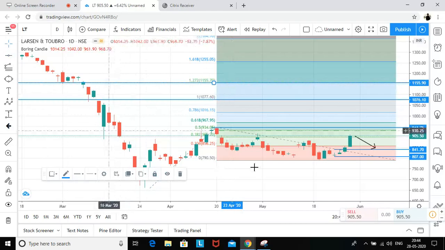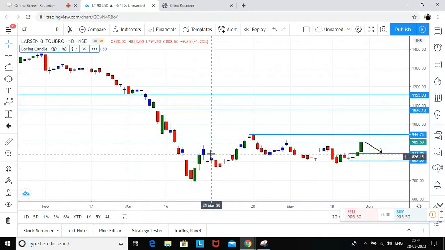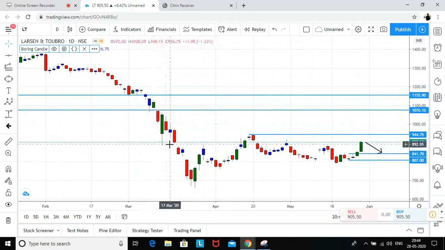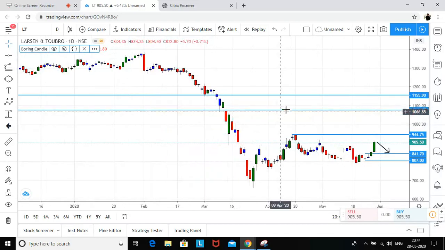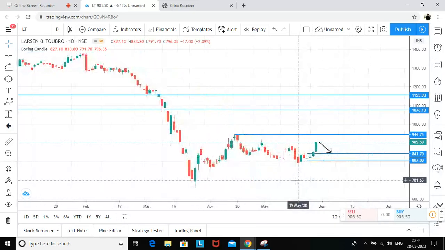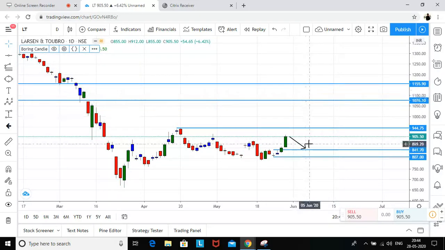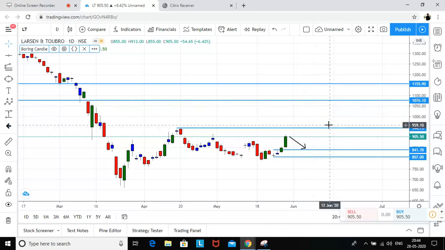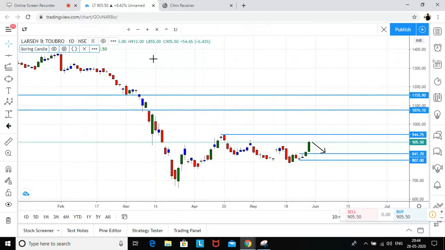1155. Again I will get rid of this, draw boring, and then see there is a gap. Again there is a gap, so there are high chances that we may reach this level, which is 1076, and then we will revise the target. But as of now I feel that you can initiate a fresh long at 841, and look for 1076 as the first target, and then the next target would be 1155. So that is the level.